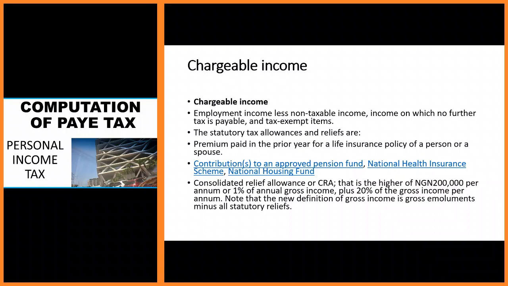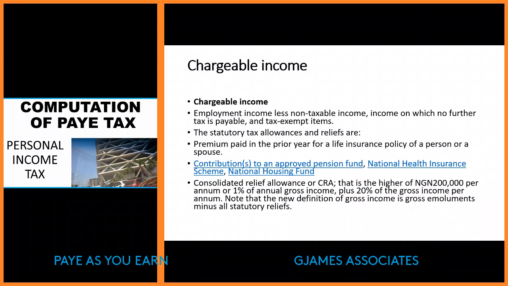Income that is not taxable includes your statutory allowance and relief. And please, this slide is very important to understanding the calculation we are going to be having later on in this video. Premium you've paid, maybe prior year, especially when it concerns your life insurance and that of your spouse only, will not be taxed.